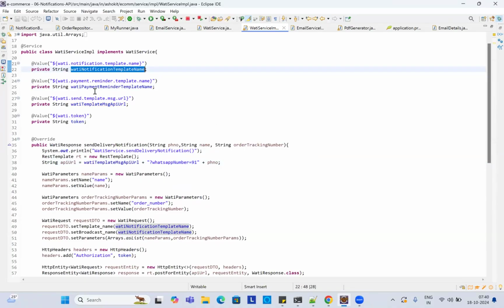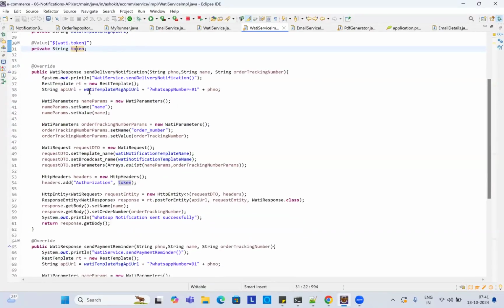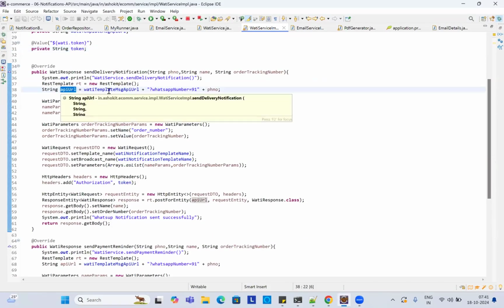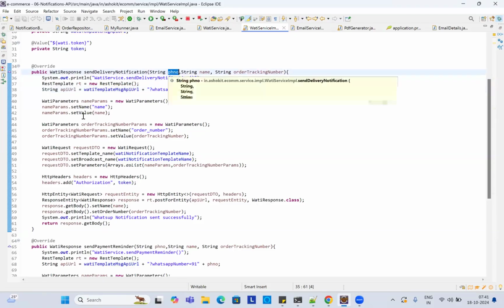This is the notification template name, this is the payment reminder template name, this is the URL, and this is my token. So I prepare the API URL here, appending the WhatsApp number. The number is the customer mobile number.